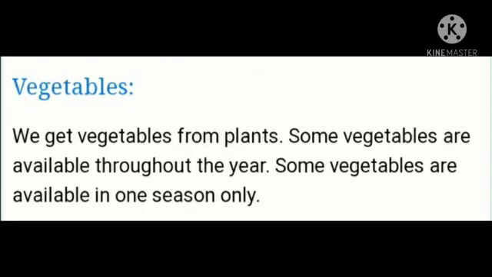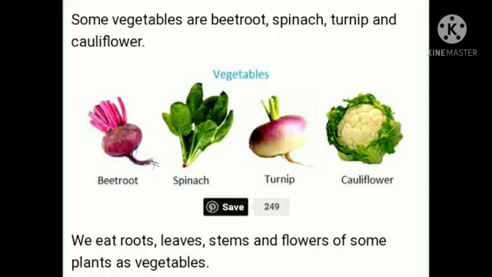Vegetables. We get vegetables from plants. Some vegetables are available throughout the year. Some vegetables are available in one season only. Some vegetables are beetroot, spinach, turnip, and cauliflower. We eat roots, leaves, stem, and flowers of some plants as vegetables.